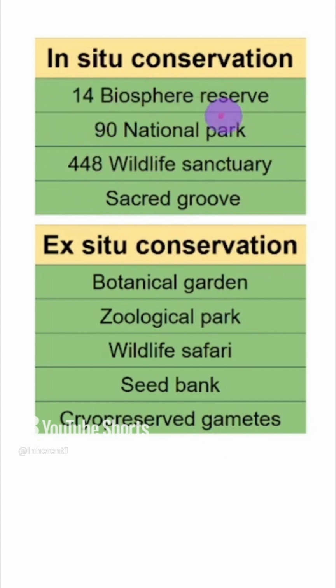Biosphere Reserve, National Park, Wildlife Sanctuary and Sacred Grove, they all come under in situ conservation. In situ conservation is on-site conservation. The whole biodiversity is preserved in their natural state. Ex situ conservation is out of their natural habitat. They are taken in special settings and given special care. So location of sacred groves is also very important from the exam point of view.